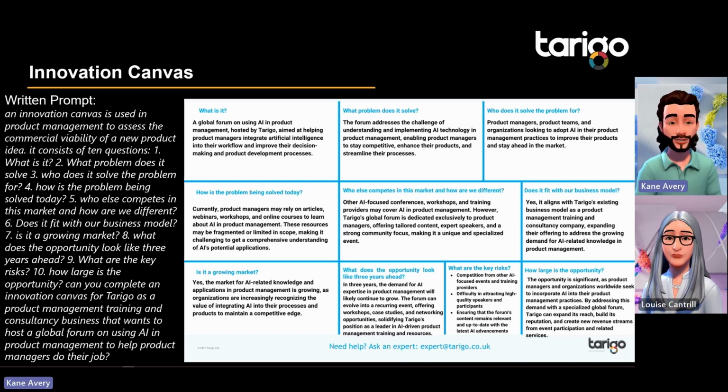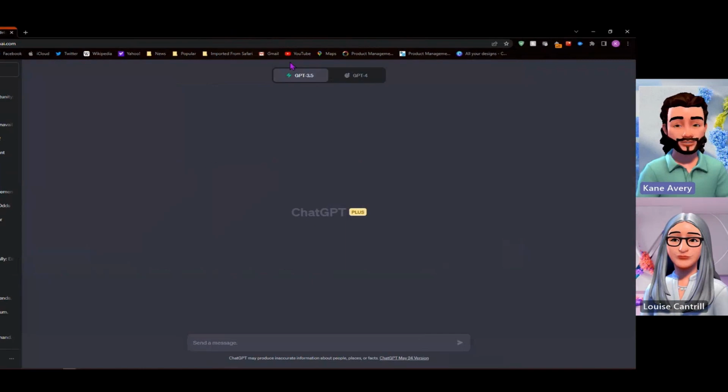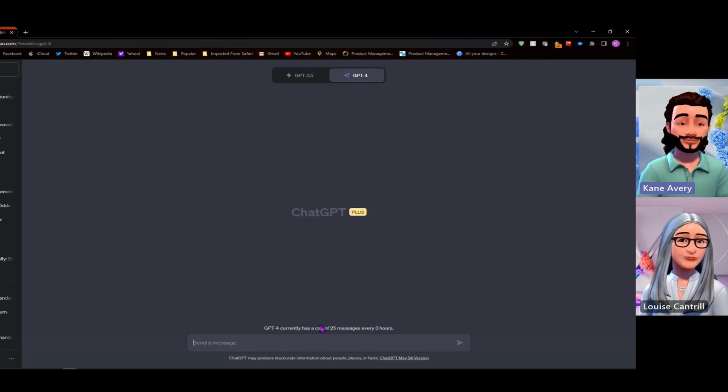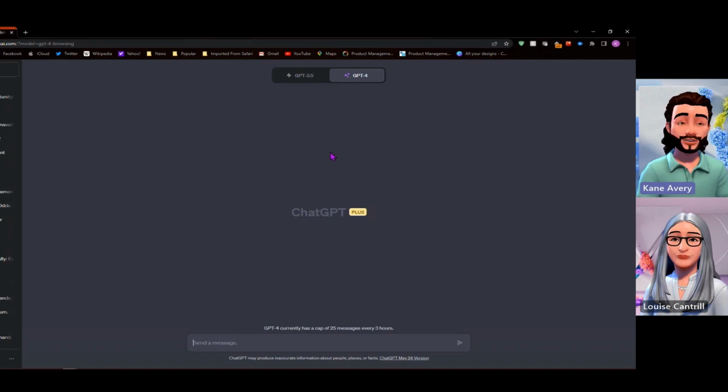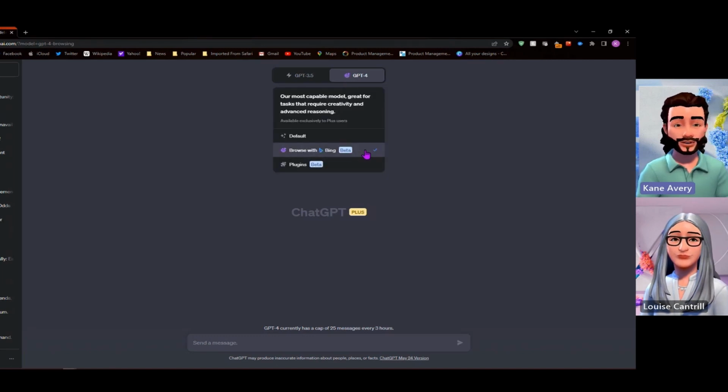Absolutely. So just to set the scene on this, I'll bring this screen across and share it in a new chat now. If you are subscribed and paying the subscription to OpenAI, you'll see a window similar to this. You can choose between GPT 3.5, no restrictions on tokens there, or you can move into GPT-4 in its default format, which gives us our restrictions as standard. There's now a drop-down menu, however, so we can choose the default setting, that generative chatbot. We can also give it the ability to browse with Bing by selecting that second option.